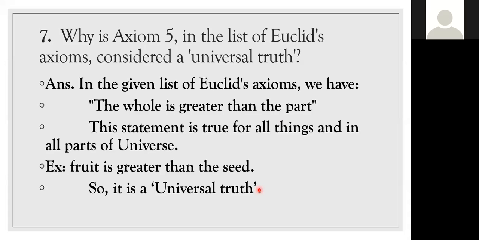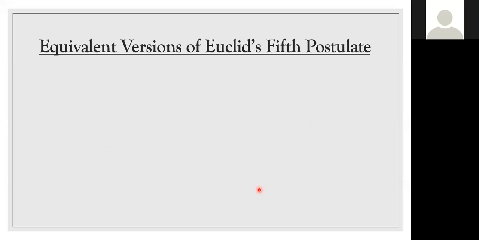So we finished with the exercise 5.1. So now I'm going to explain the next concept in the same chapter, equivalent version of Euclid's fifth postulate. What does Euclid's fifth postulate say? Anybody explain the fifth postulate?